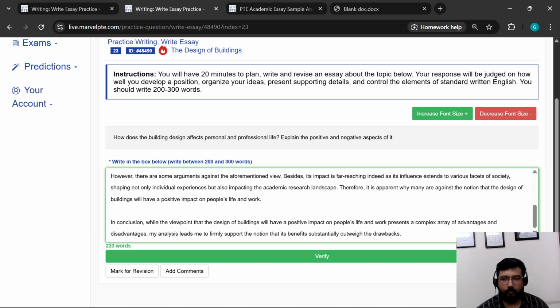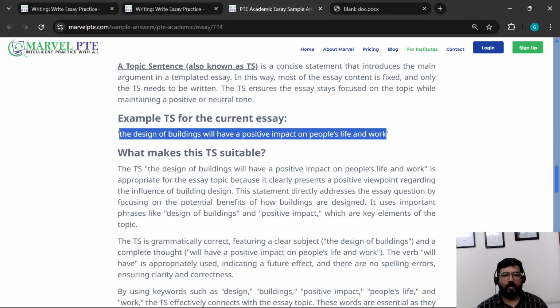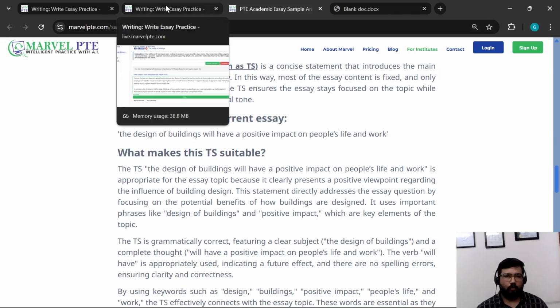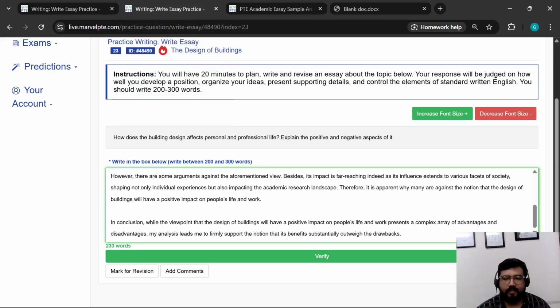The scores depend on the quality of the TS. The quality of TS didn't matter much previously, but now it matters a lot. So these older sample answers may have TS that may work or that may not work. Like we can see that here we have people's life. People is plural and life is singular, so it can be a problem, because people is a plural word, so it has to be people's lives.